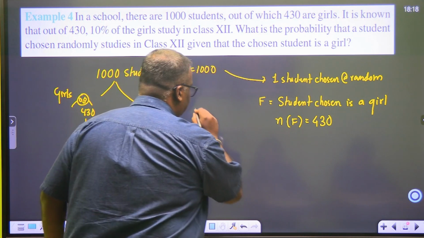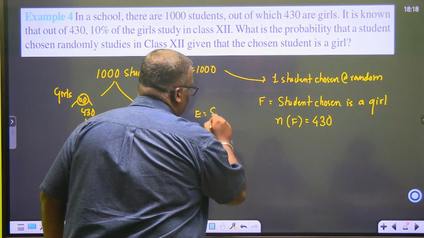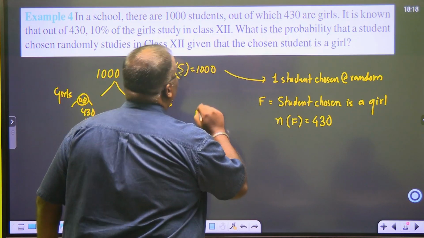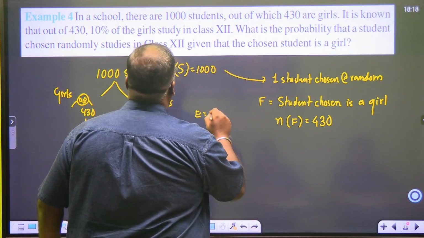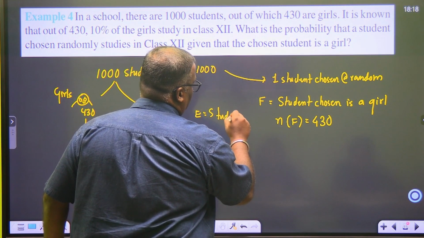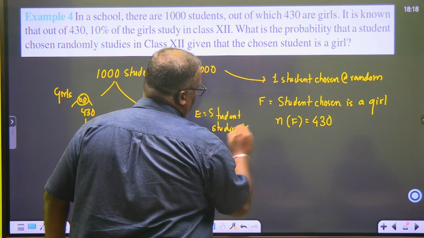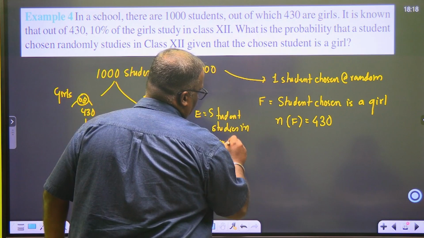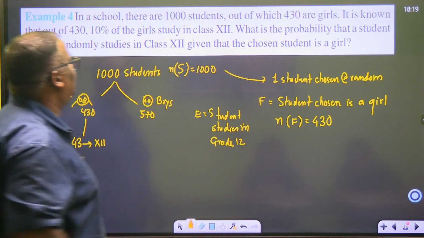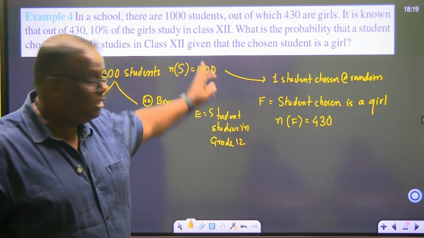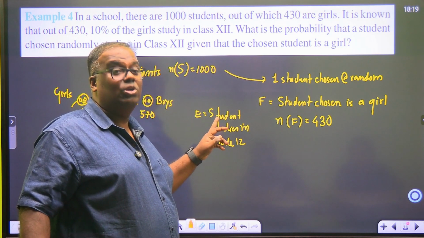E is the event that a student studies in grade 12. Now very interesting. Now see, in a school of 1,000 students, when they say student, what is the gender?